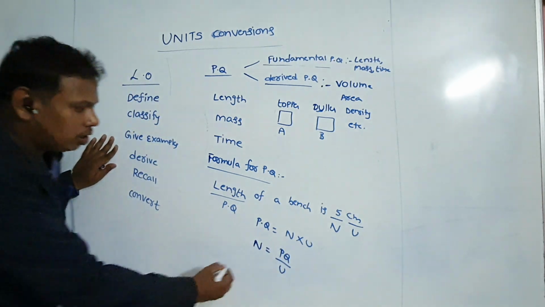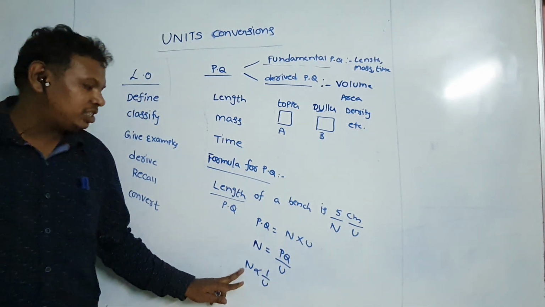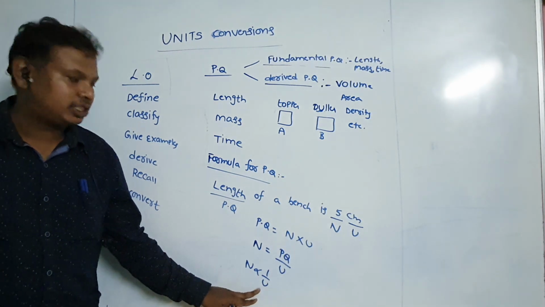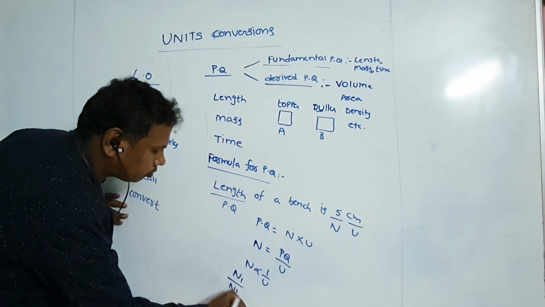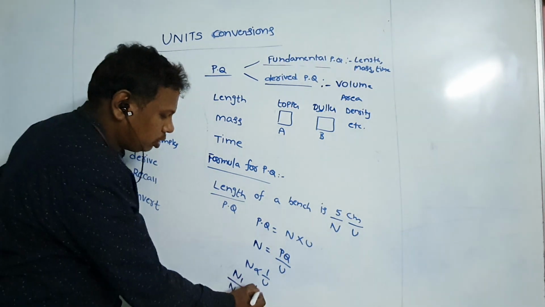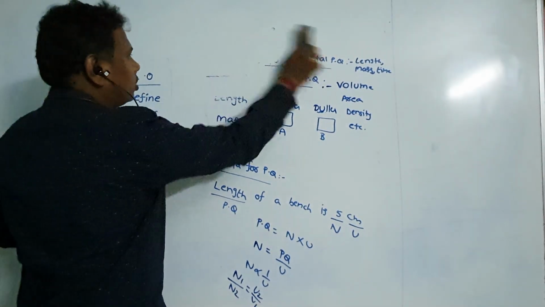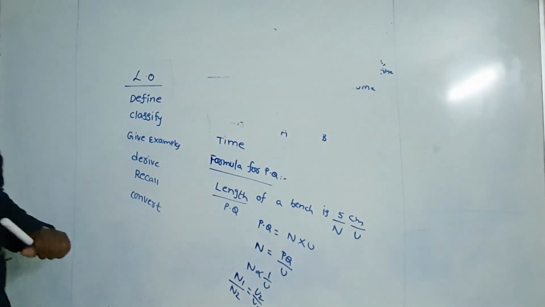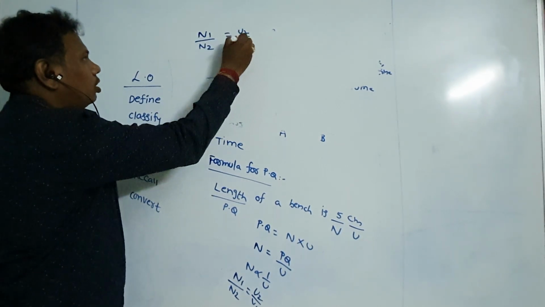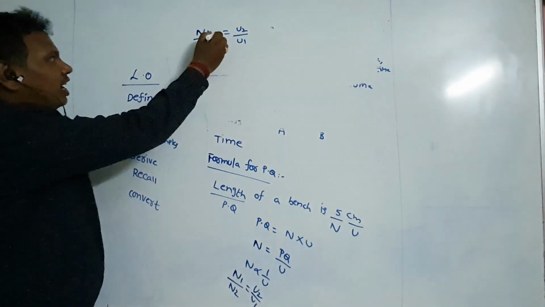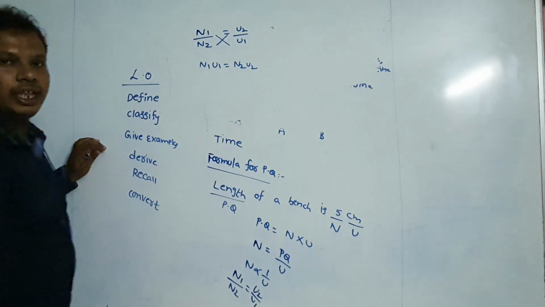So from this equation, n is proportional to 1 by u. n is inversely proportional to u. That means when the n value is increased, the u value decreases. So from this equation, we can write n1 by n2 equal to u2 by u1. That is the relation between numerical value and unit. From this equation, cross multiplying, we get n1 u1 equal to n2 u2, that is equal to a constant.